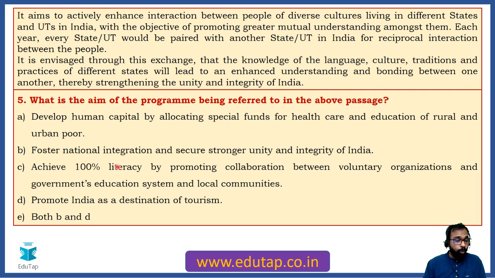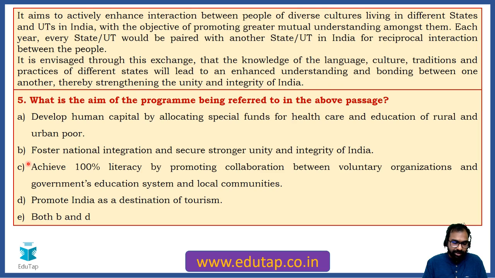You can get confused between certain options. Please give me the correct answer. Okay, Vanka is saying E, that is both B and D. Akshay is saying B. You are getting confused between B and D, and that is precisely why option E has been inserted by me. You can get confused that one of the aims has already been given in the passage, that is to foster integration, to secure stronger unity, to enhance the integrity of India. Then you can get confused whether it can also lead to promotion of India as a destination for tourism. Please give me the correct answer.